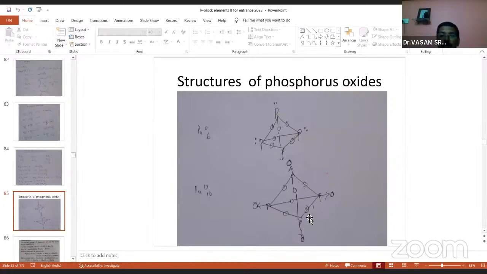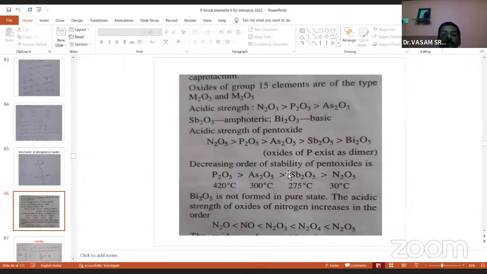P4O10: each phosphorus is surrounded by four oxygen atoms. In P4O6, the phosphorus containing three oxygens has three sigma bonds and one lone pair, sp3 hybridization. And here also each phosphorus exhibits sp3 hybridization, but the geometry is pyramidal because one lone pair is there. Without a lone pair it is called tetrahedral. These are the structures of P4O6 and P4O10.